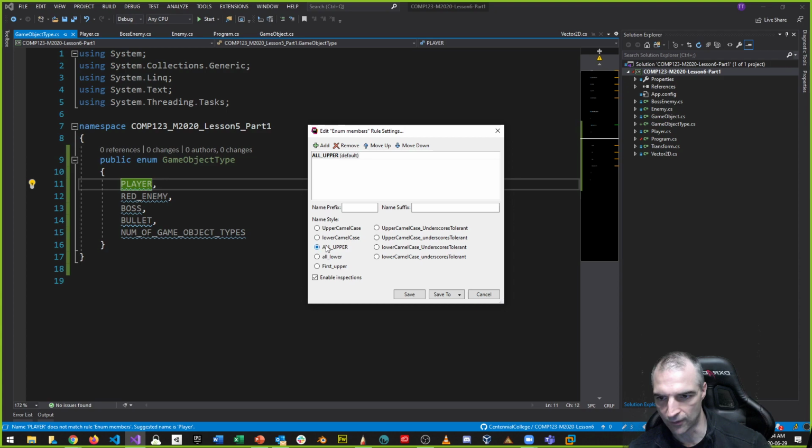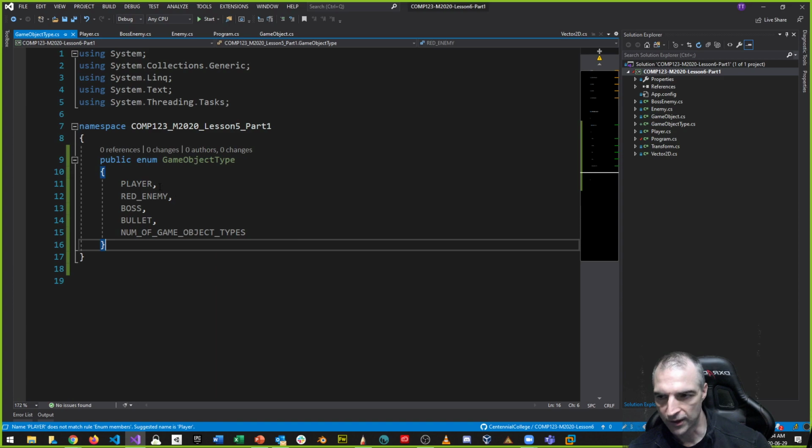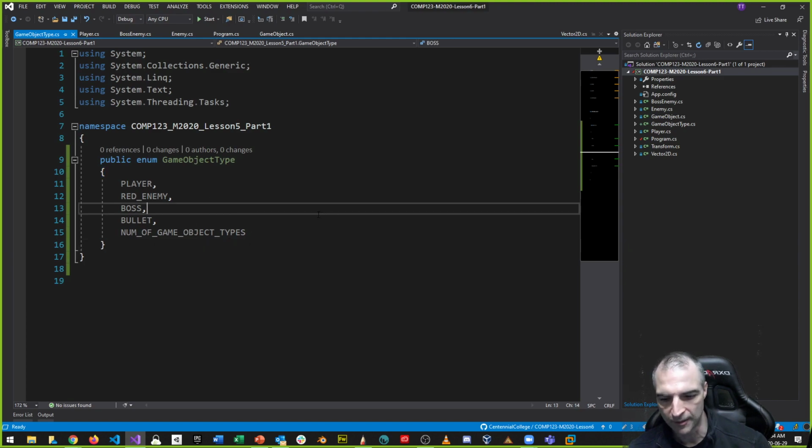That's what I want to make all enum members. And you can get this from, again, ReSharper. Look at that. See that little symbol here? ReSharper, C# tells us that this is the way it is. If I press save, now it doesn't give me that linting anymore. It doesn't say there might be an issue because I've named everything properly. Again, this is a little thing. It doesn't really matter. It would work the other way too, but this one gives me some code hinting that things aren't done right.